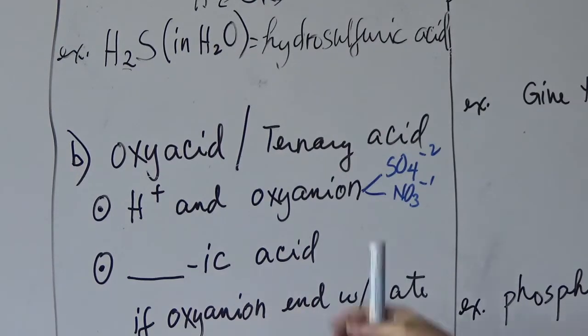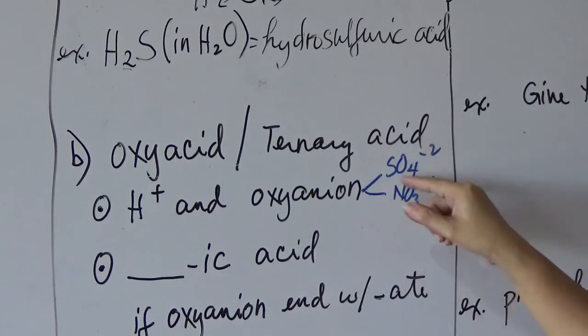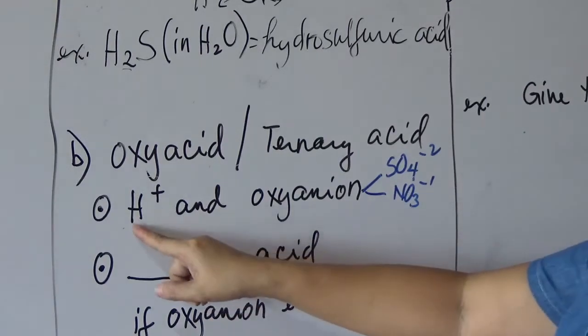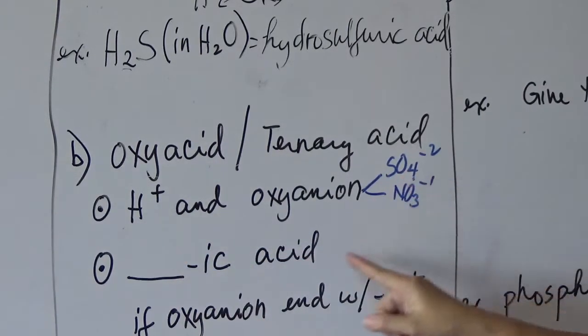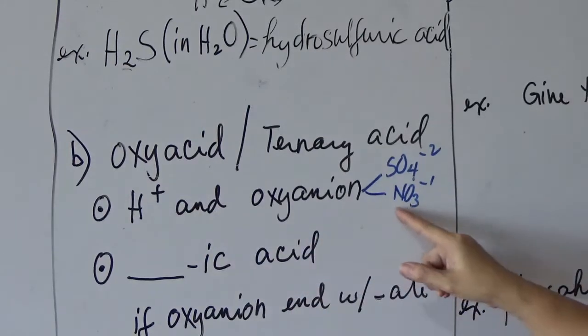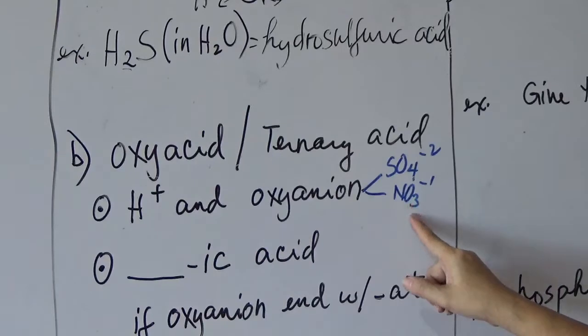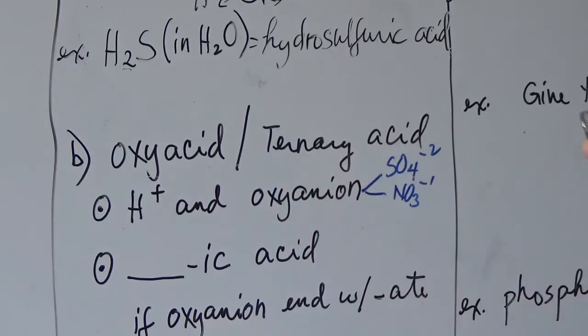So once it combines with hydrogen, there will be 3 elements in it. If it is combined with sulfate, SO4, there will be 3 elements in it. You have hydrogen, sulfur, and oxygen. If hydrogen is combined with NO3, there will be 3 elements in it: hydrogen, nitrogen, and oxygen. So that is a ternary acid.